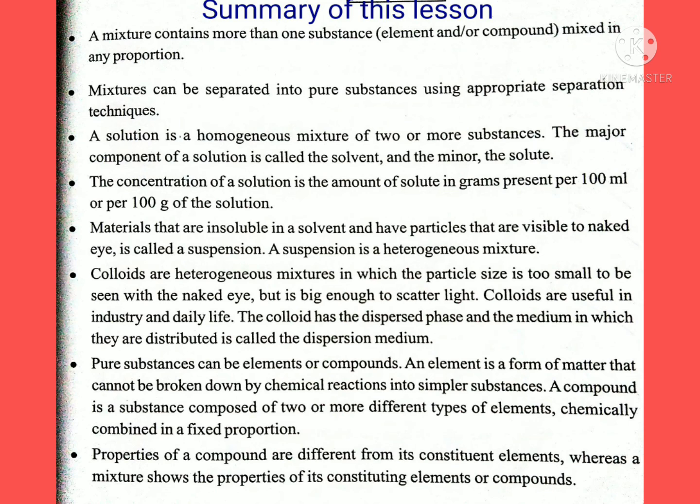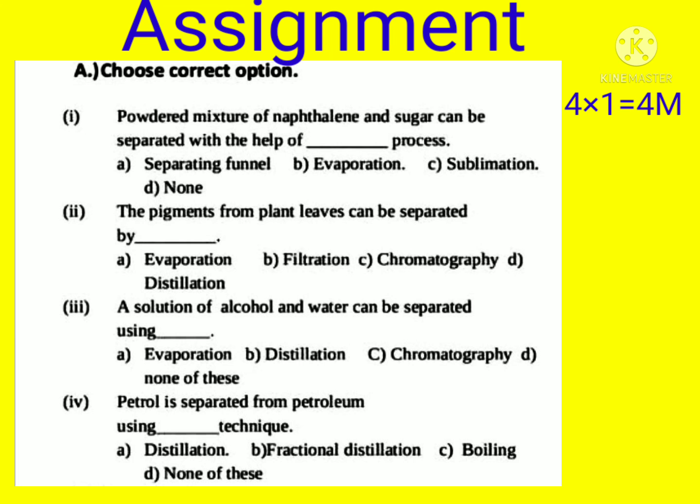Okay, dear students, write an assignment. First, Roman A, choose the correct option. That means multiple choice questions. First one: a powder mixture of naphthalene and sugar can be separated with the help of the dash process. A, separating funnel; B, evaporation; C, sublimation; D, none.